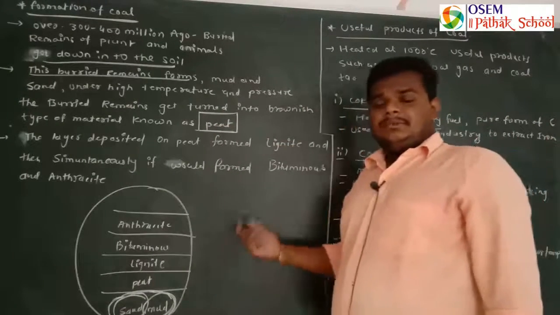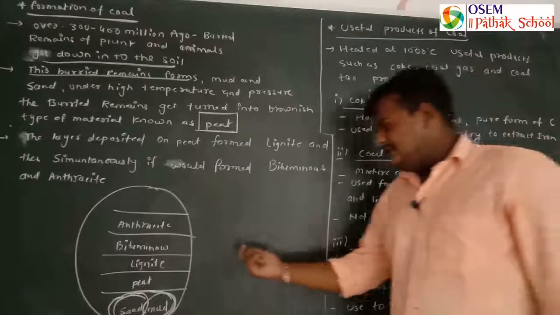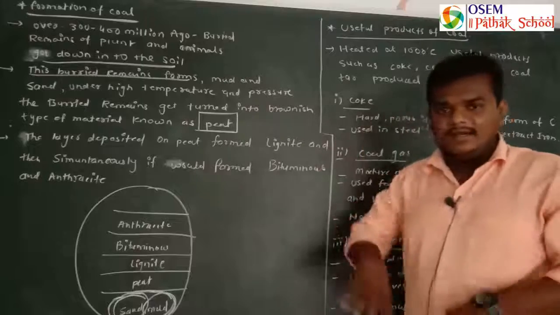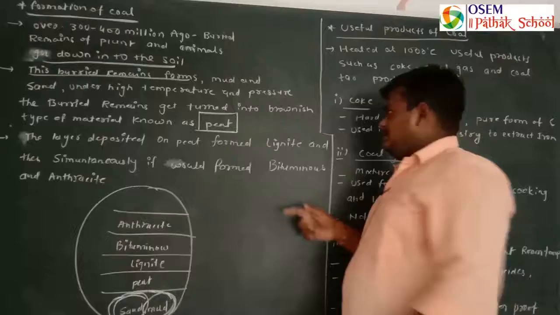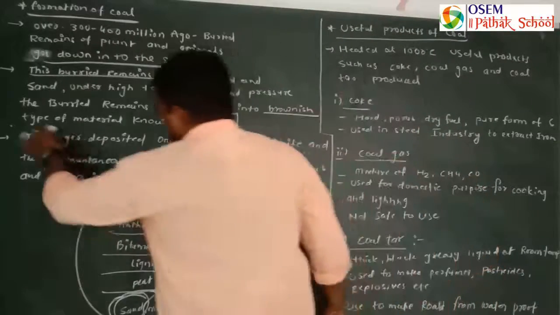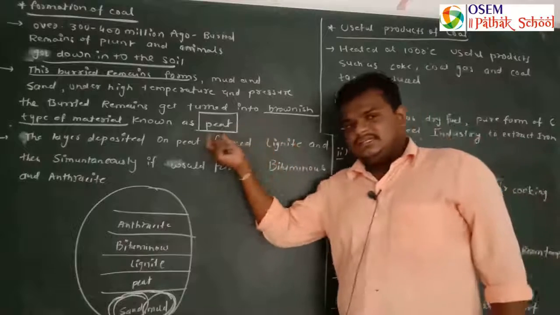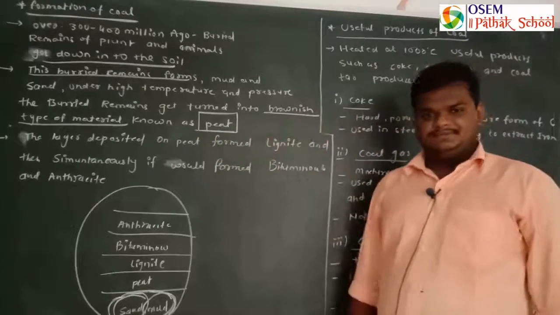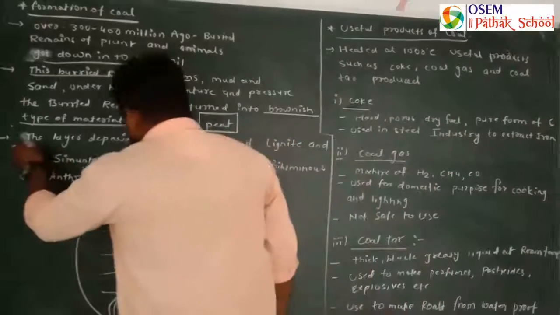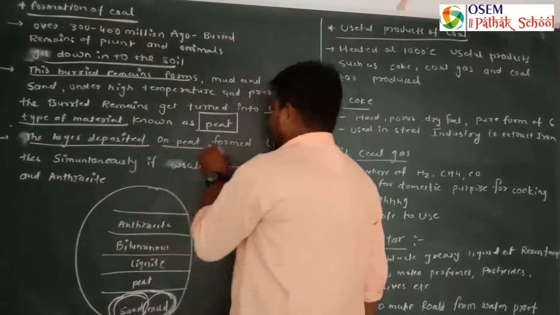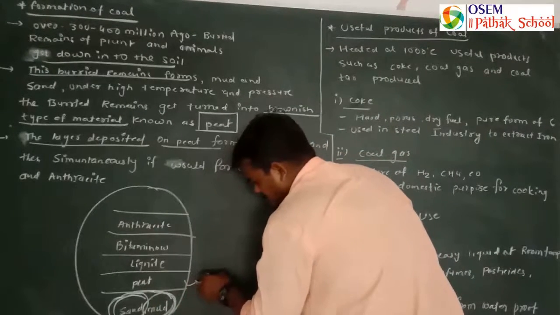When the pressure and temperature are maximum, that sand and mud gets dried up and converted into a brownish material known as peat. Peat ye form hua, this is the basic form of coal.